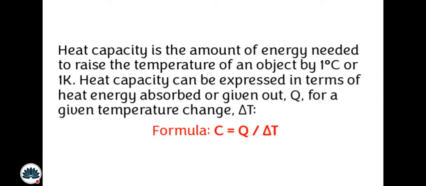What do we understand in the range? Maximum minus minimum. Here, the maximum temperature minus the minimum temperature, or the final temperature minus the initial temperature, is equal to the temperature change. What you are required to learn is the formula for heat capacity. Capital C represents heat capacity, which equals Q upon delta T. Here Q means heat energy, how much heat has been supplied, and delta T means the change in temperature.